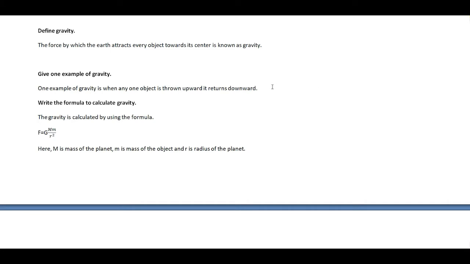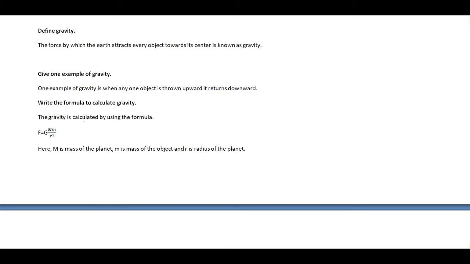Now, why this type of formula is used for gravity is, the formula of the gravitational force is G m1 into m2 by d square. Now m1 means mass of the first object, and in the case of gravity, the first object is the planet. So planet like earth.